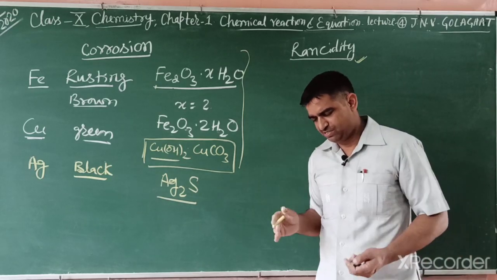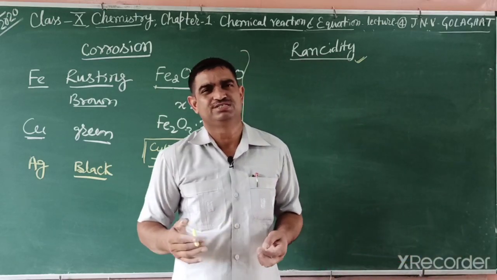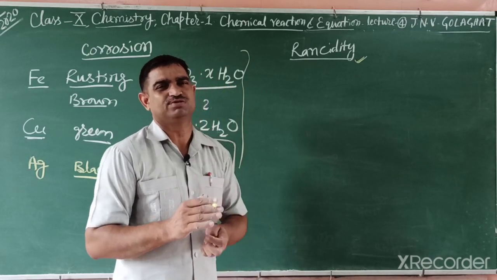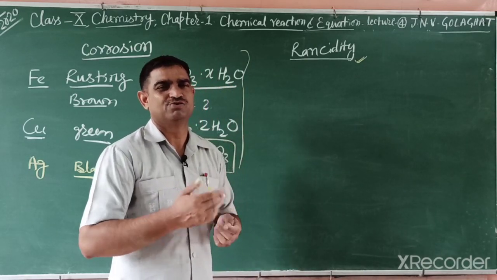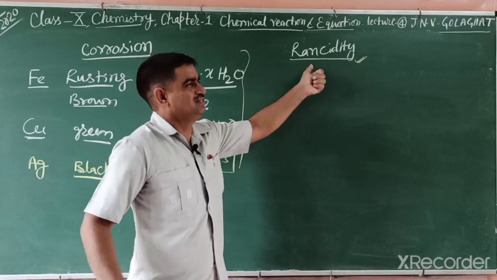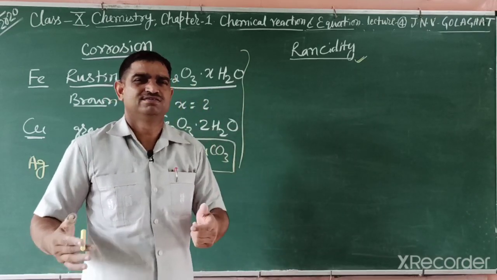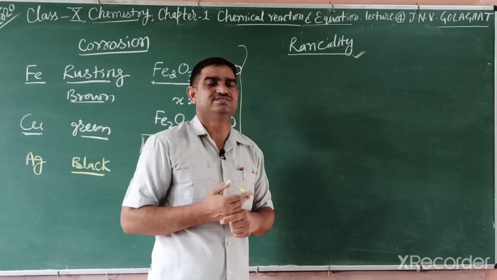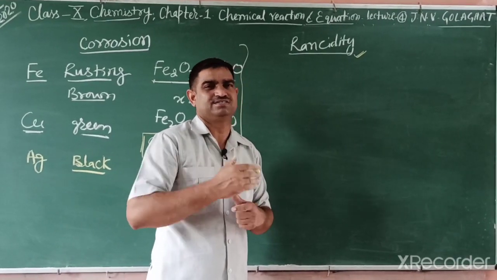So in fat and oily substances, we mix some antioxidants. Antioxidants are substances that stop oxidation. So what is rancidity? In fat and oily substances, the color, smell and taste change.